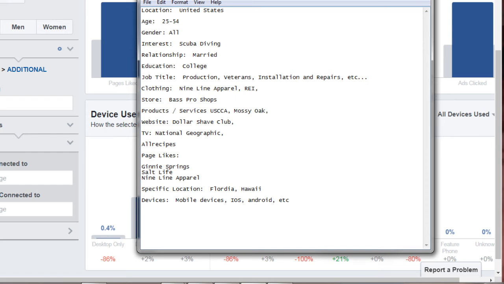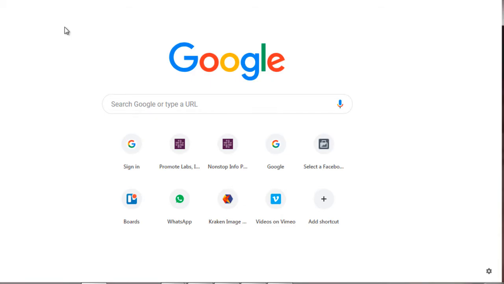Another method is by going to google.com and looking for magazines. Why magazines? If you flip through the magazine and go to the advertise page, you'll notice that these magazines have what we call a media rate card.